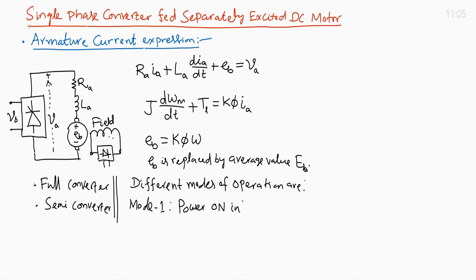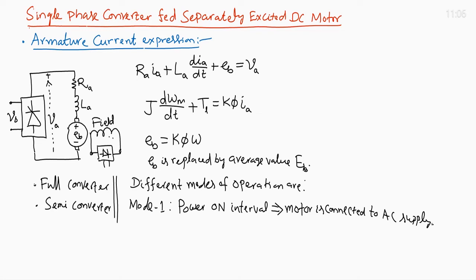Power on interval implies the motor is connected to the AC supply. That means thyristors 1, 2, 3, 4 are there. If thyristors 1, 2 are conducting, the motor is connected to plus V_S, and if thyristors 3 and 4 are conducting, the motor is connected to minus V_S. So, this is the power on interval, the DC motor is connected to the AC supply.